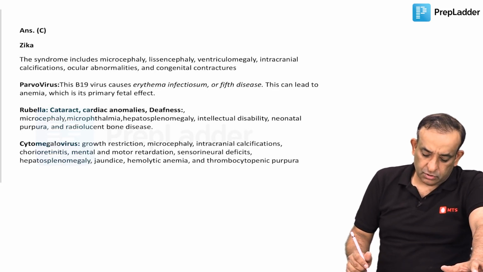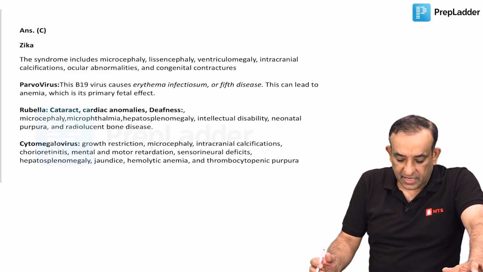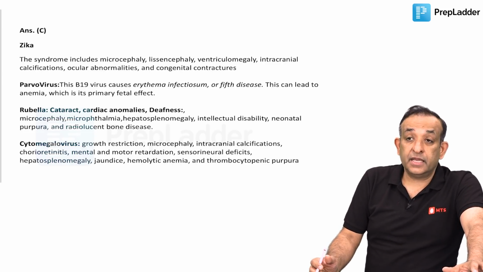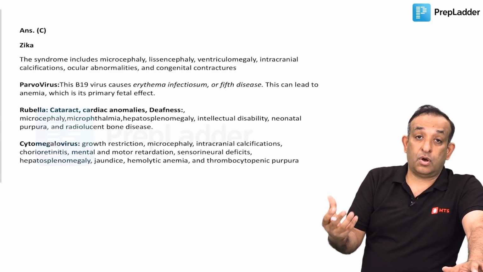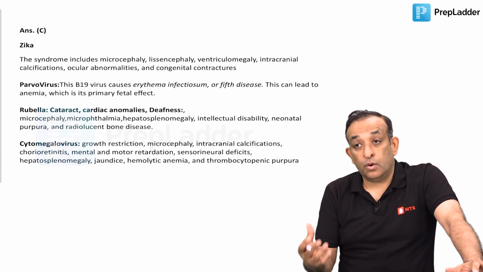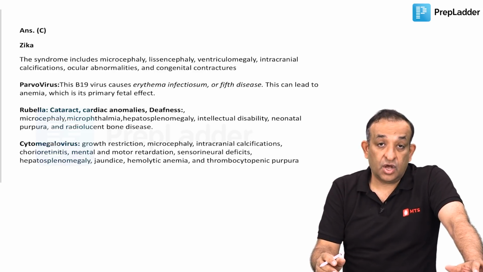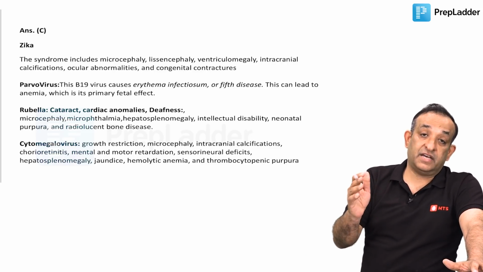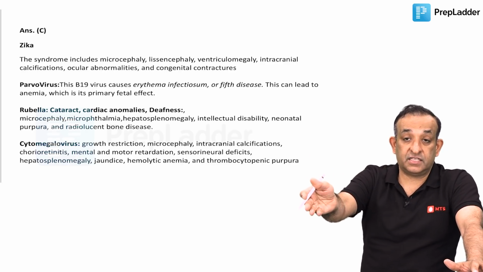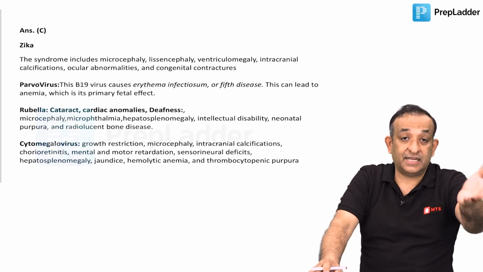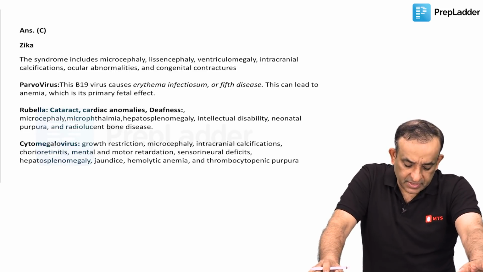The Zika virus syndrome includes microcephaly, lissencephaly, ventriculomegaly, intracranial calcifications, ocular abnormalities, and congenital contractures. It's the only virus which is mosquito-borne and known to cause congenital anomalies. That is the first instance of something like that happening. Because if you look at the virus which is troubling us right now, COVID, that does not cause anomalies. So the mosquito-borne virus which causes anomalies is Zika.